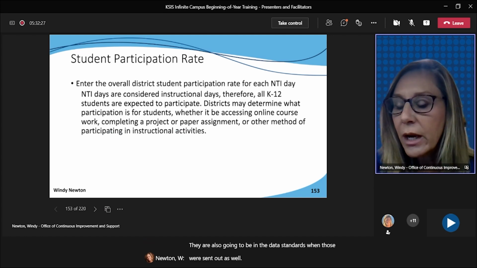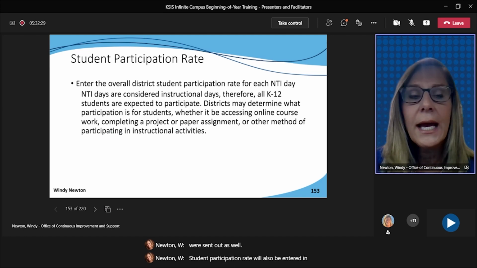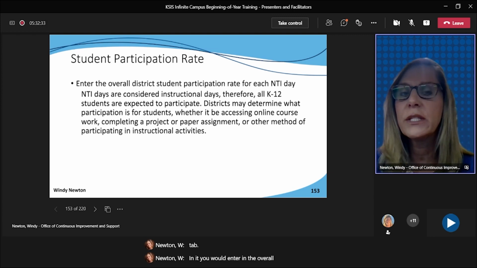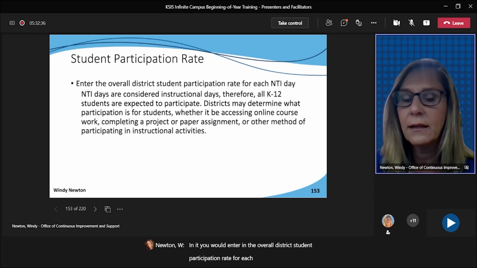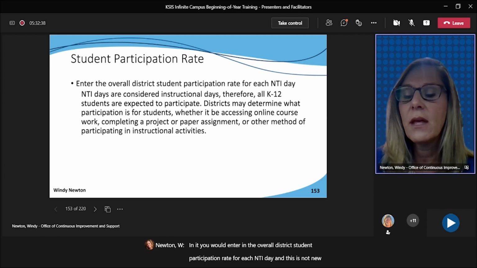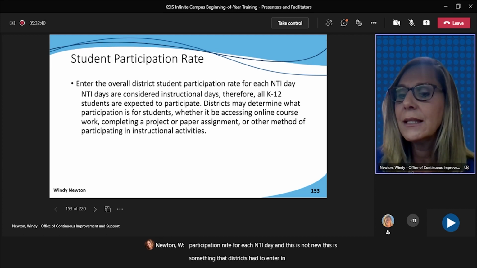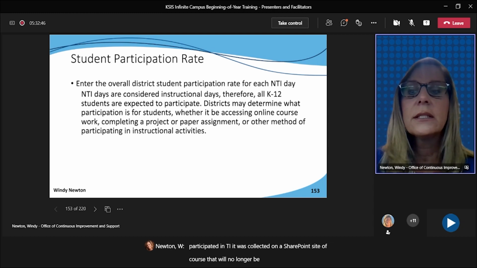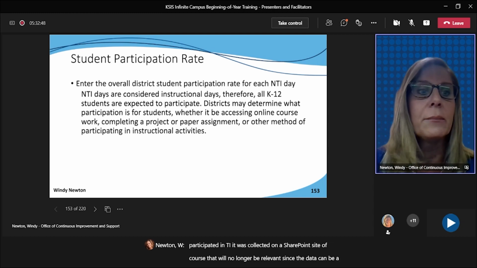Student participation rate will also be entered on this new tab, and you would enter the overall district student participation rate for each NTI day. And this is not new. This is something that districts had to enter previously when they participated in NTI. It was collected on a SharePoint site. Of course, that will no longer be relevant since the data can be obtained in Infinite Campus.